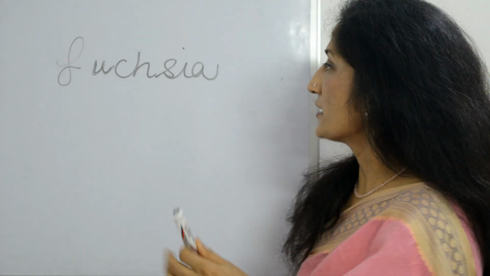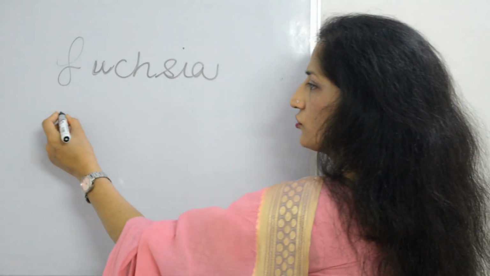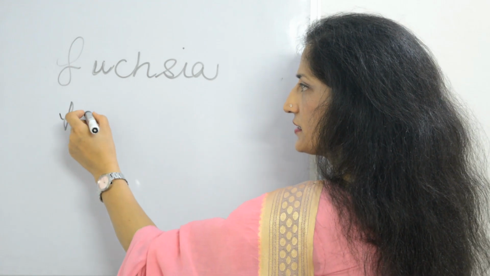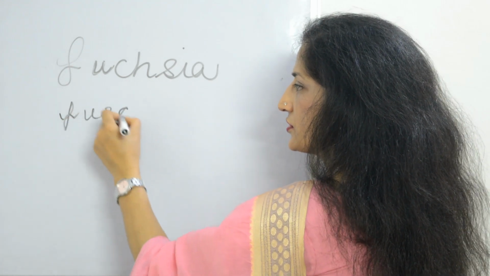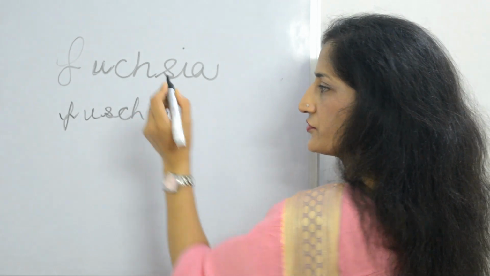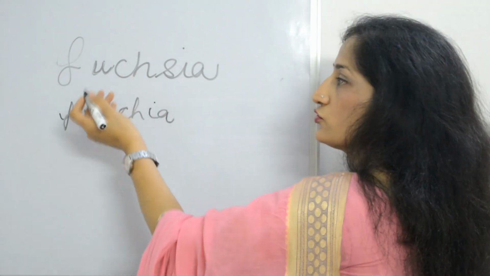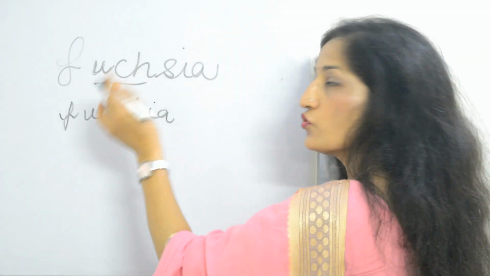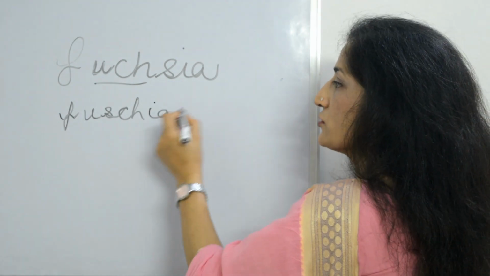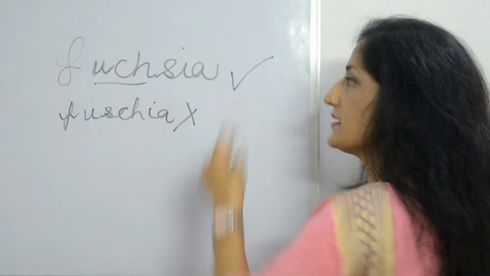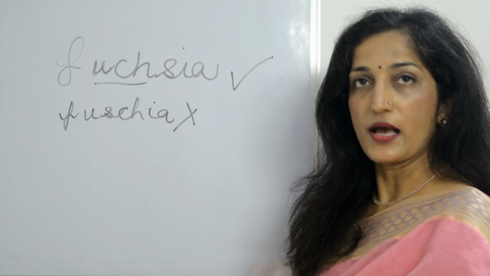Most of us, going by the pronunciation, might put the letters in the wrong order. But you have to remember this: one of these is wrong and this is the correct spelling, fuchsia, right?